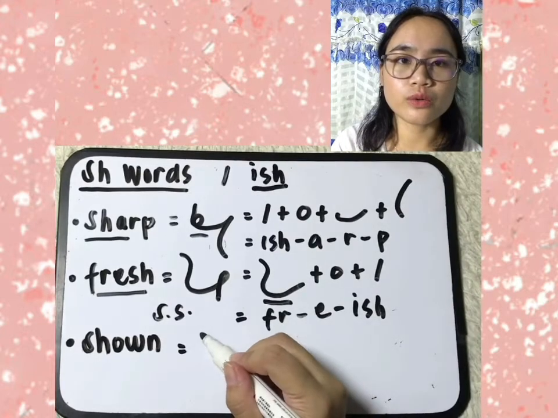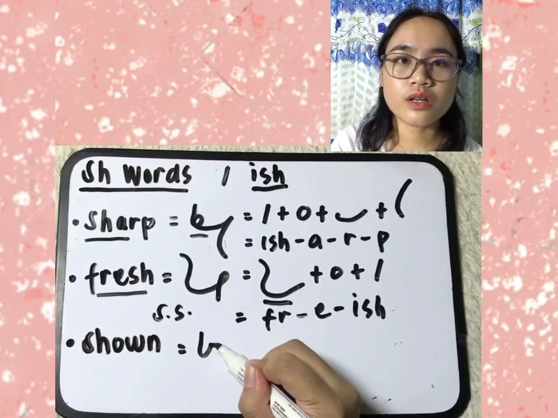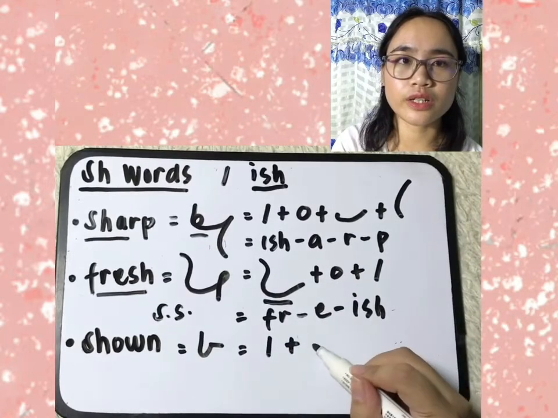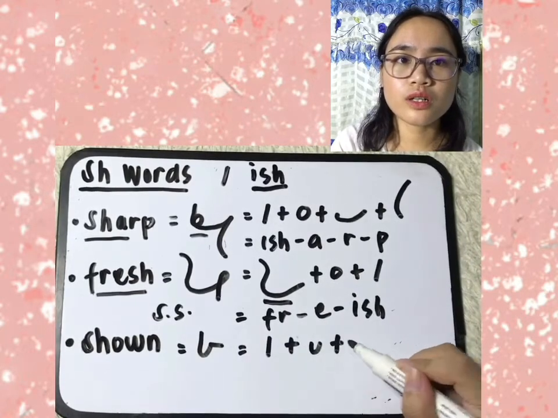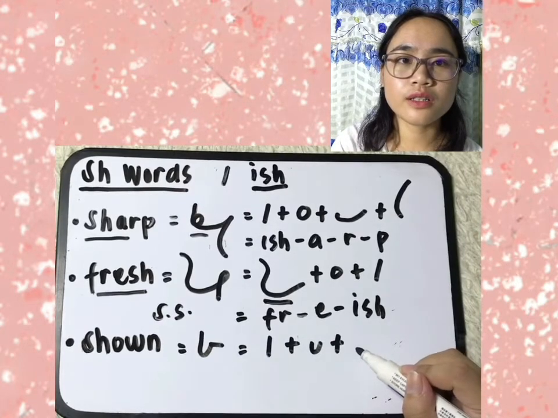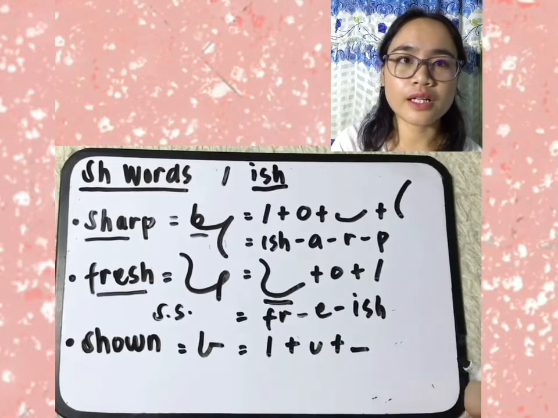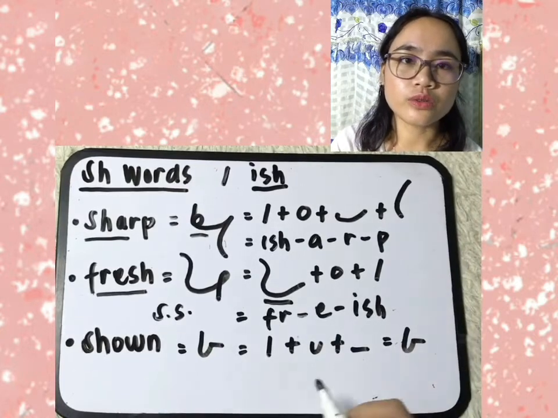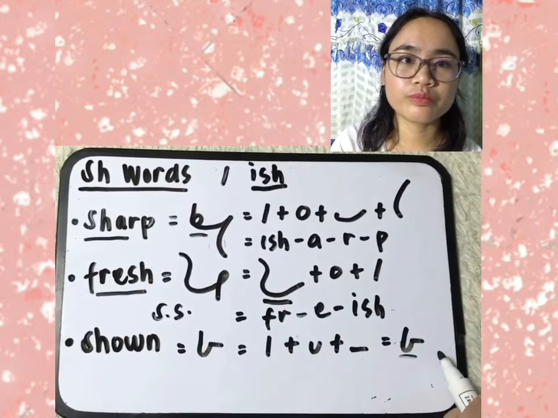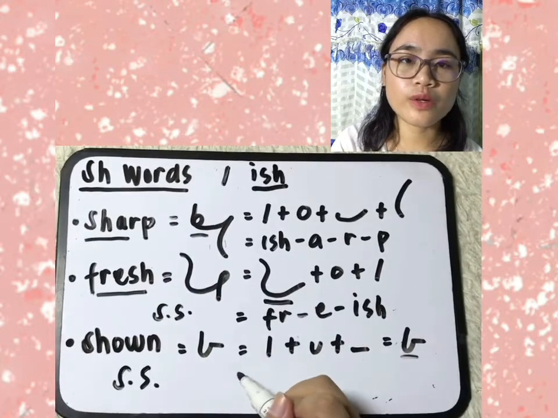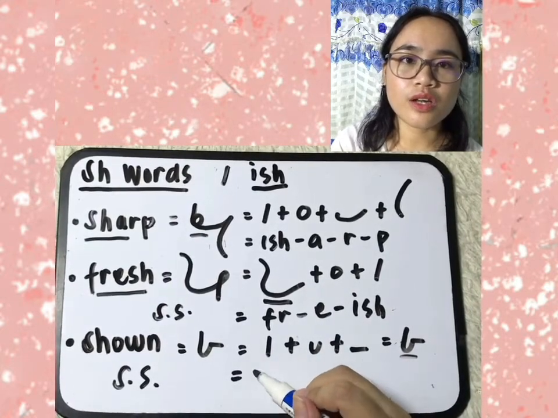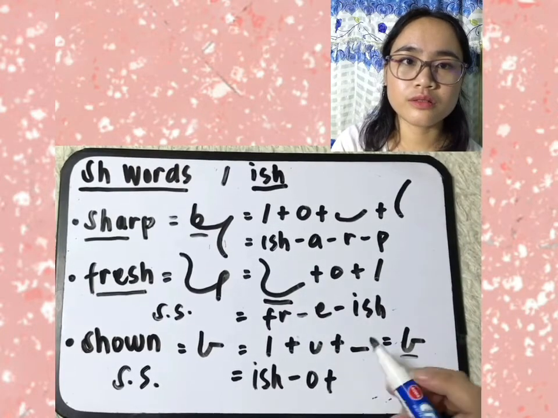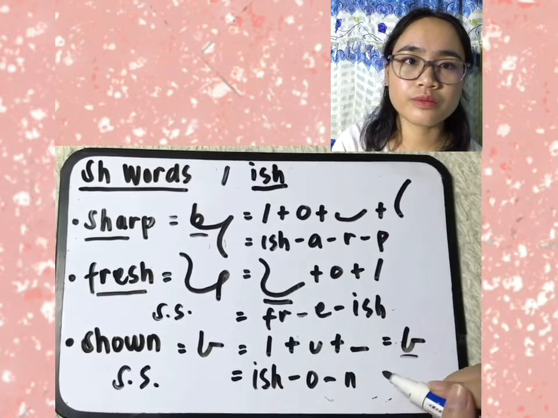Next is the word shown. So ish, O, and N, shown. If we dissect it, ish, downward straight symbol, O hook, then a short forward straight line, because we apply the first principle, we write what we hear. If we shorthand spell it, ish hyphen O hyphen N, shown.